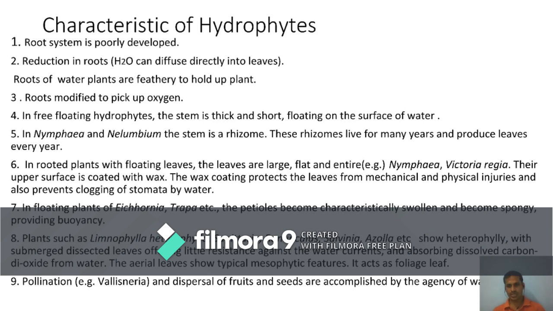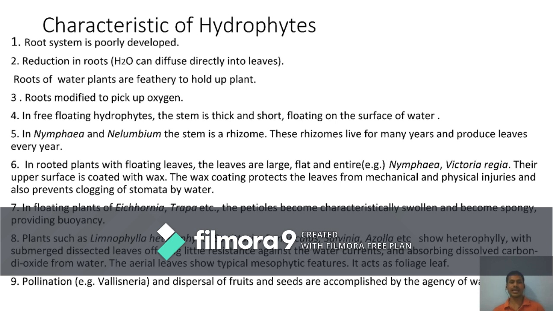So the root system is poorly developed, and especially submerged hydrophytes don't have roots. Where roots are present, they are not proper roots; they have rhizoids. The stem is short and floating on the surface. The leaves are flat, green, and waxy coated.